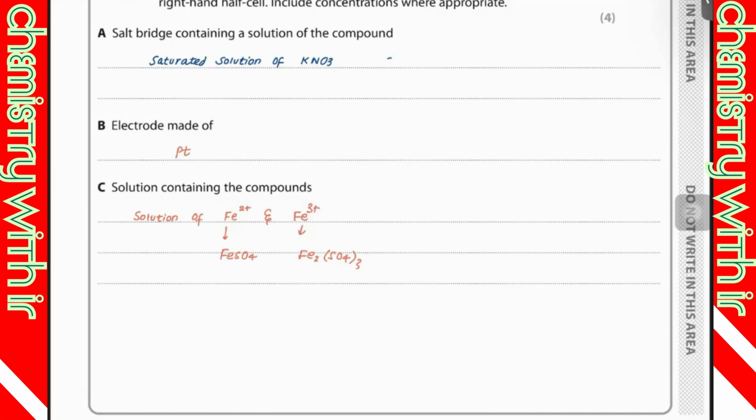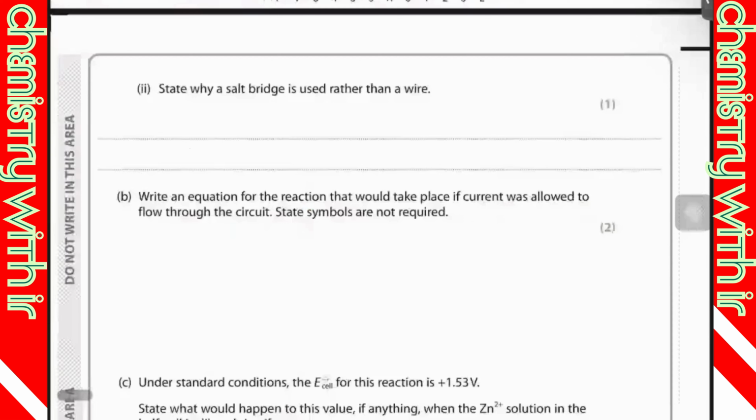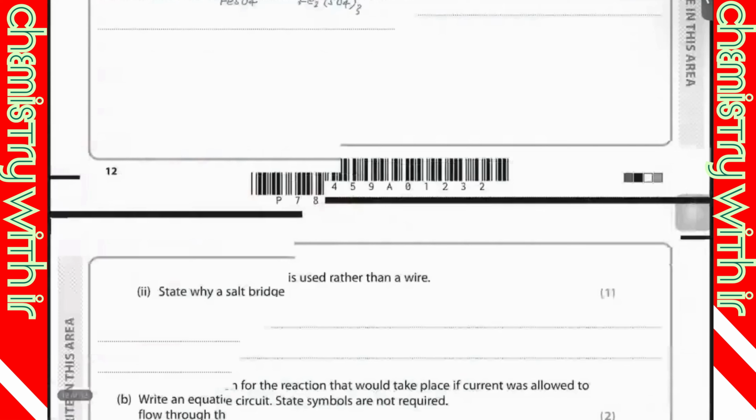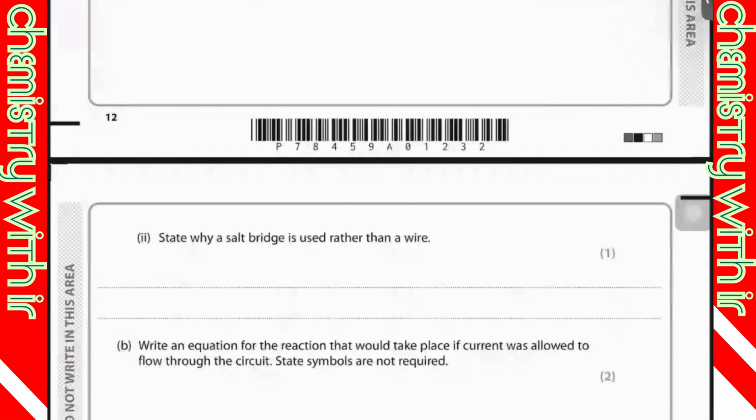Why is a salt bridge used rather than a wire? Because the wire contains electrons. We need ions.